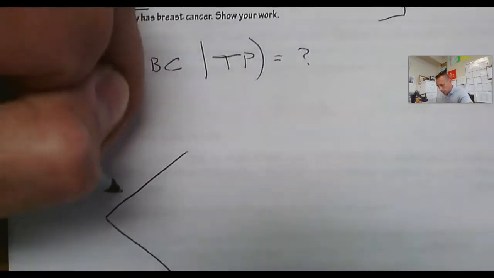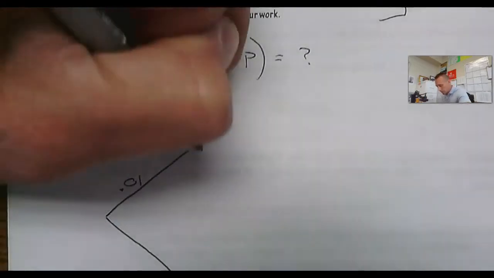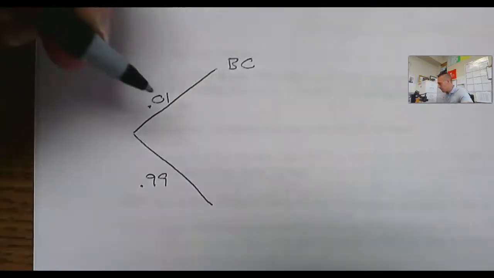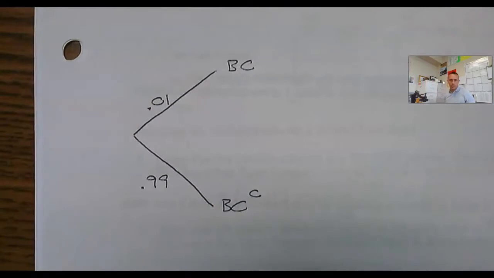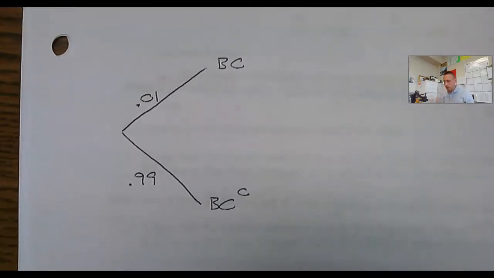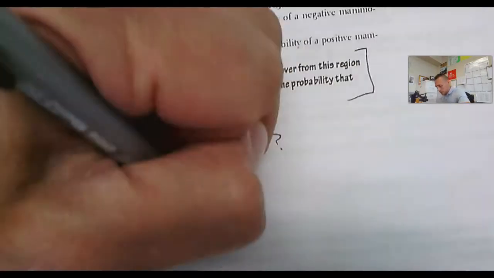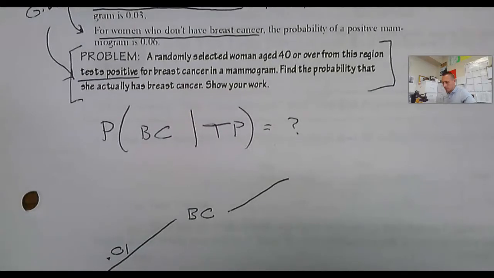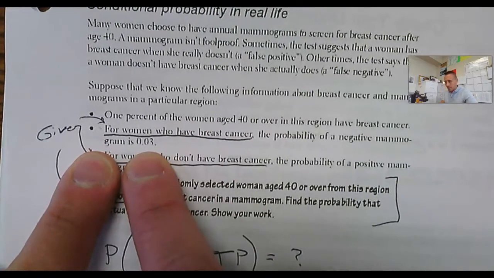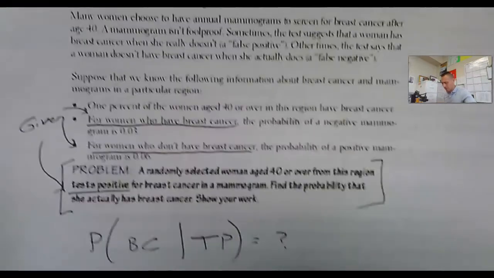So let me see how I do that here. Okay, so I have 1% of women over 40 in this region who have breast cancer. The other 99% don't have breast cancer. You could write the words, not breast cancer. I'm just using the notation for complement. Now, for women who have breast cancer, the probability of a negative mammogram is 3%.